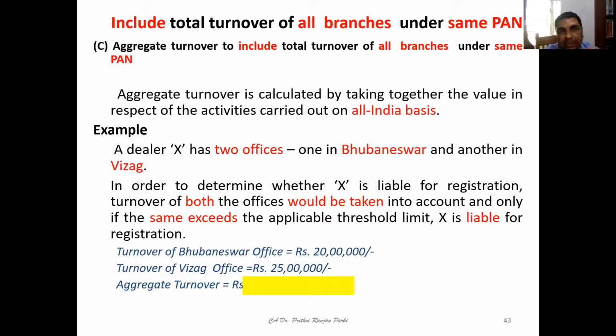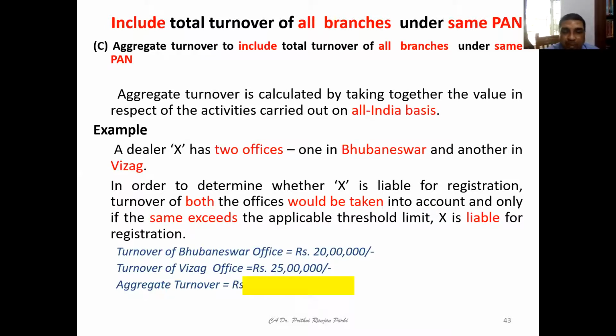Aggregate turnover includes the total turnover of all branches under the same PAN. That means aggregate turnover means turnover on all India basis. PAN India, whatever is the turnover against the same PAN has to be aggregated. For example, a dealer is having two offices, one at Bhubaneswar, another at Vizag, and they are having two different GST registration numbers under the same PAN. In order to determine whether X is liable for registration, the turnover of both the offices would be taken into account.